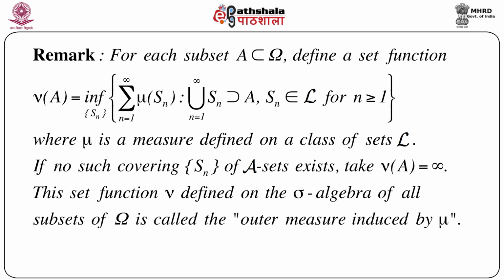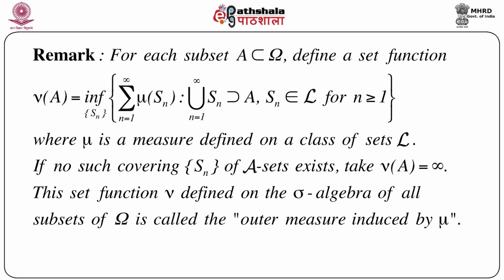And if we consider the summation of mu of Sn, n equals 1 to infinity, that means sigma additive, and we take the infimum over the sequence of sets Sn, so we get one new thing, that is nu of A.